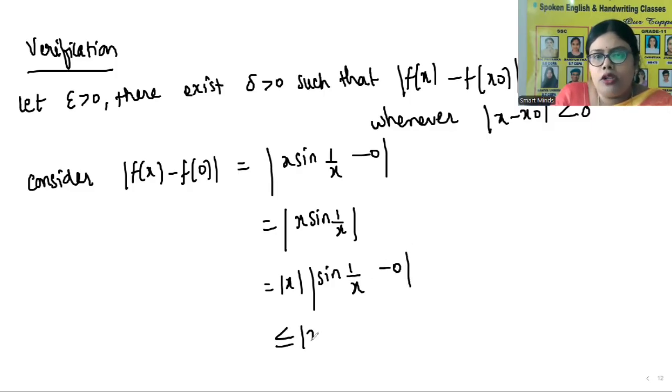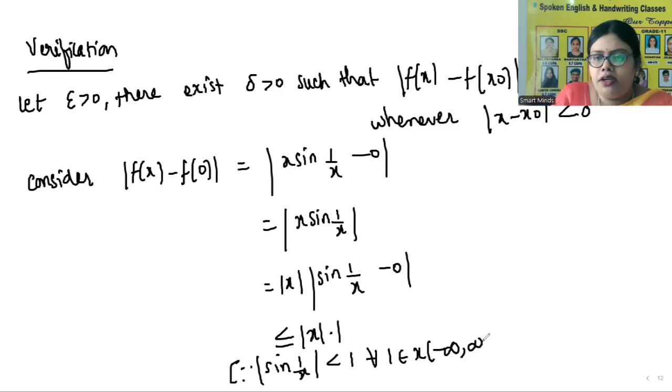That is less than or equal to mod x into 1. Why? Since mod sine 1 by x is less than or equal to 1 for all x belonging to minus infinity to plus infinity. So this is less than delta.